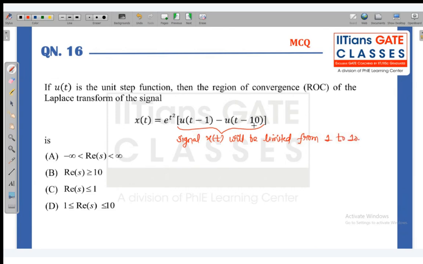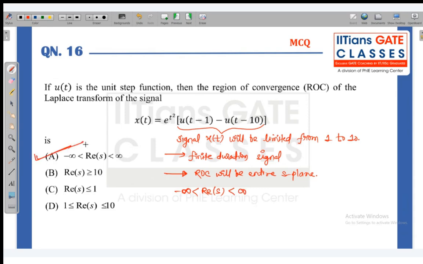u(t minus 1) starts from 1 and u(t minus 10) will end at 10 because there is a minus sign. So we can say that this x of t is a finite duration signal. And for a finite duration signal, what is the property? The ROC will be the entire S-plane. Again, this is the property base. The entire S-plane means the real part of S is greater than minus infinity and less than plus infinity. So the right answer is the option.